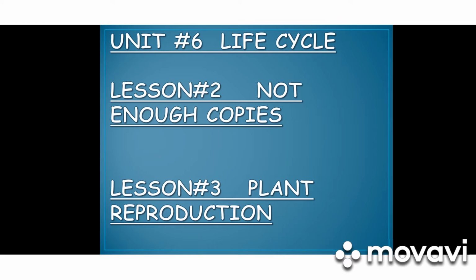Life cycle is the series of stages through which a living being passes from birth to death. To continue the life cycle, a living organism has to reproduce. So today we are going to learn about enough copies and planned reproduction.